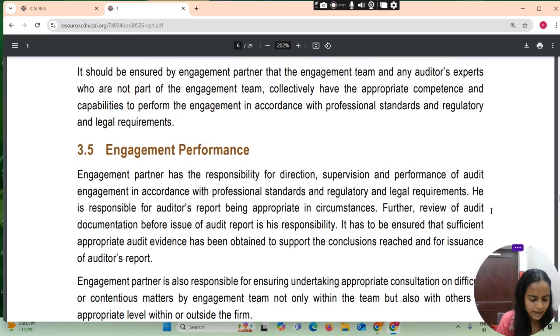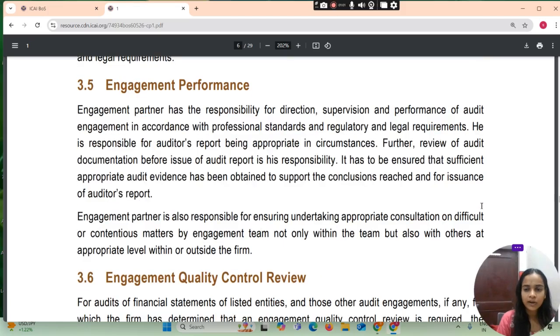It should be ensured by engagement partner that the engagement team and any auditor's expert who are not the part of the engagement team collectively have the appropriate competence and capability to perform the engagement in accordance with professional standards and regulatory and legal requirements. Then comes our that what will be the engagement performance.